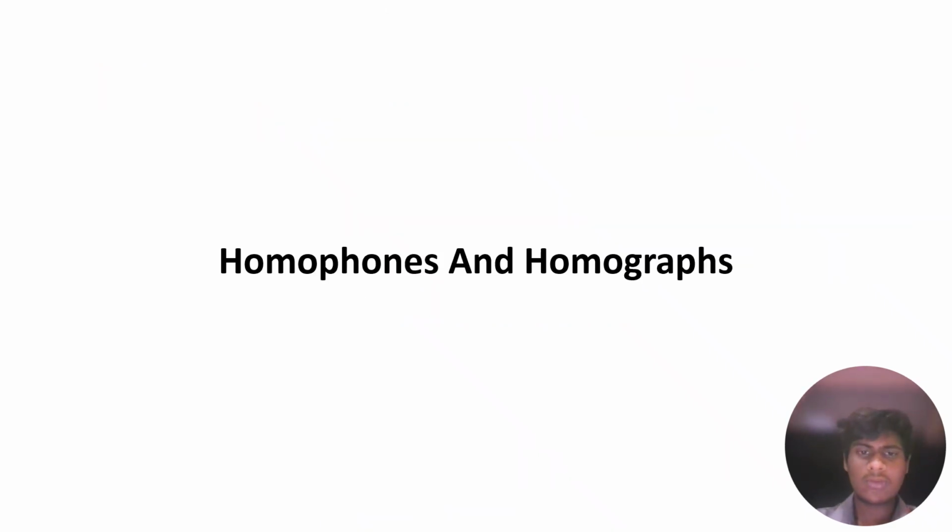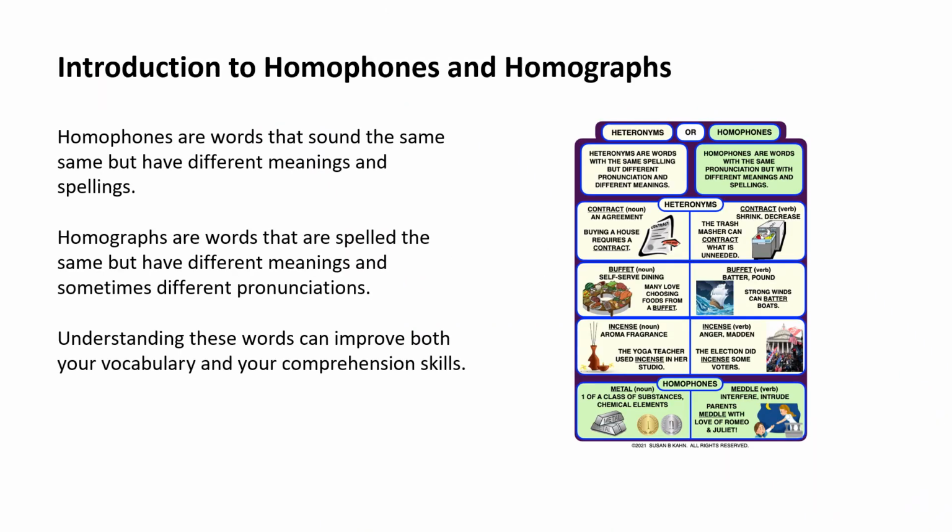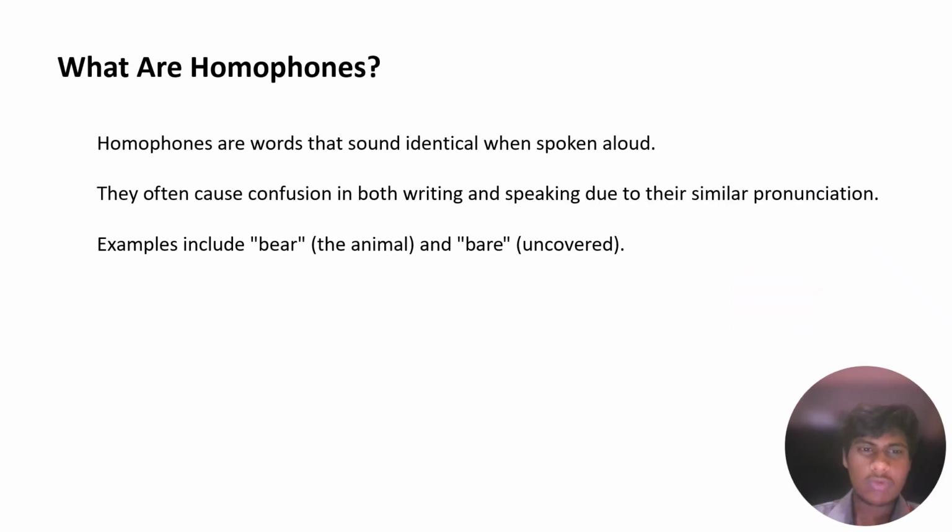Today my topic is homophones and homographs. What are homophones? Homophones are words that sound identical when spoken aloud. They often cause confusion in both writing and speaking due to their similar pronunciation. Examples include bare, the adjective, and bear, the animal.